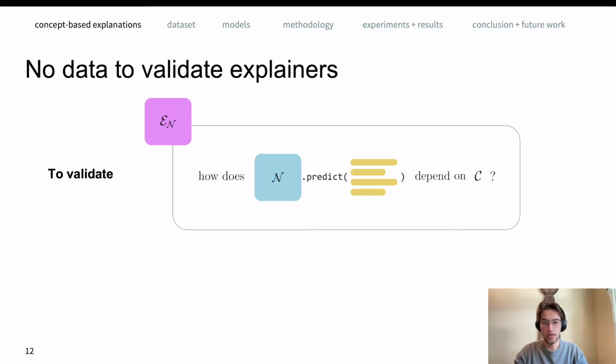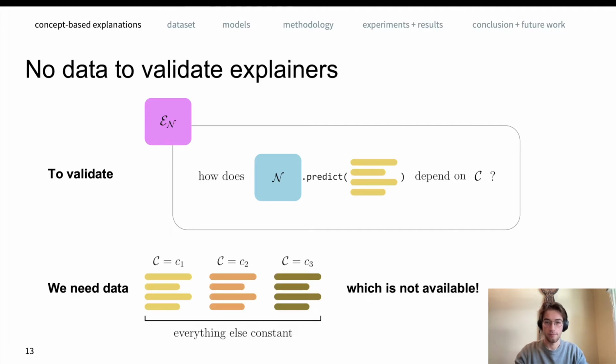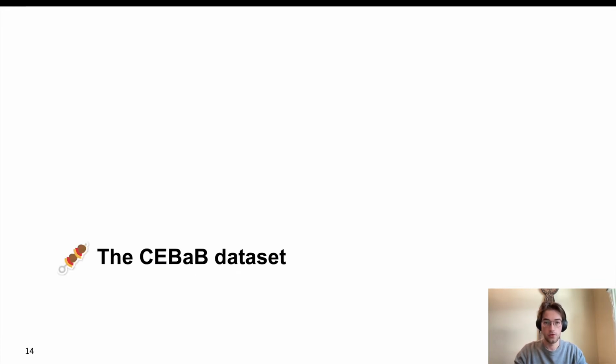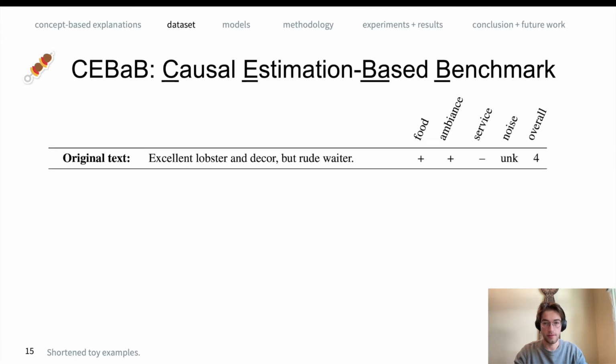Thus far, it's been really hard to validate these types of concept-based explanations. To validate this, you need a dataset where you have multiple inputs, where everything else is held constant except the specific concept for which you're trying to estimate the effect. Having these counterfactual inputs allows you to measure the actual change in model behavior. Thus far, there has been no agreed upon large, non-synthetic dataset for this task. This is why we introduce CEBaB. CEBaB is a causal estimation-based benchmark that tackles this problem.